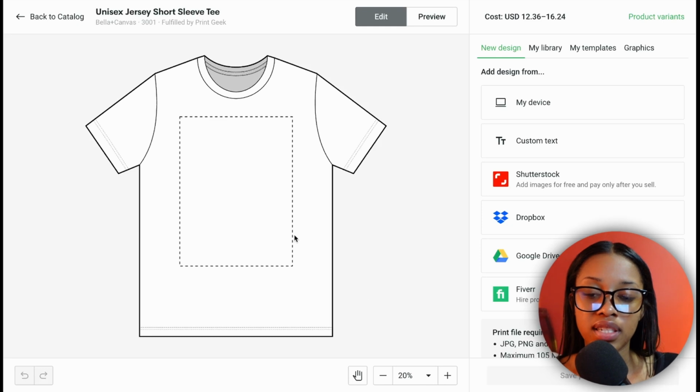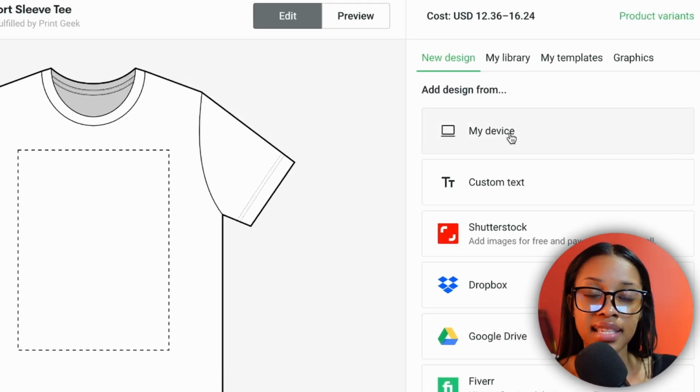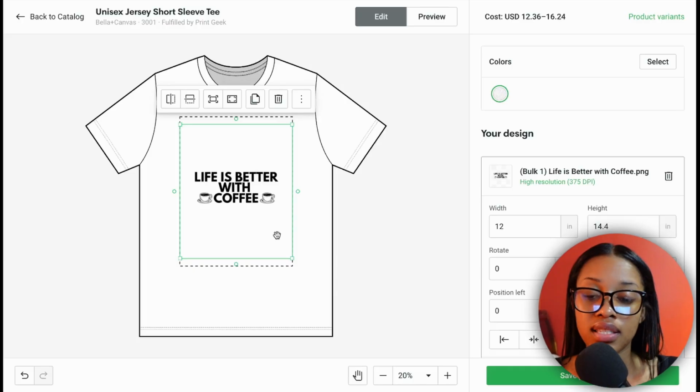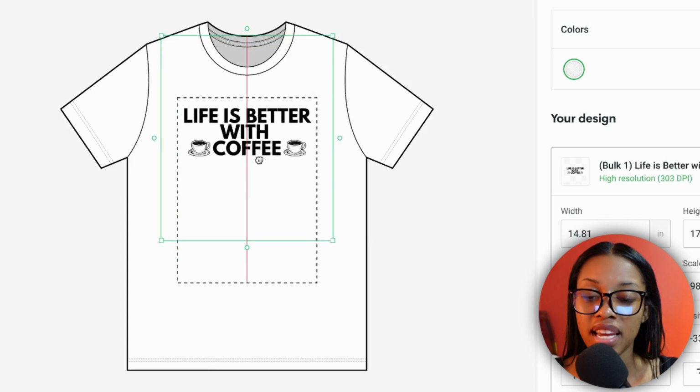Now once on this page, you can see the shirts and it has this area for you to add in your design. In order to add your design in, you want to click where it says my device, and then you're going to locate the shirt that we downloaded from Canva. So now as you can see, our design is now onto the shirt. So I can go ahead and adjust it to make it fit more pleasant.